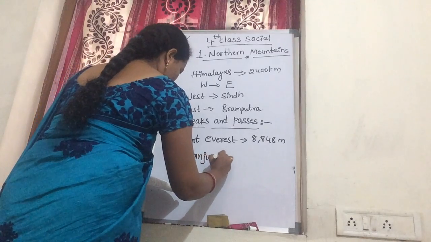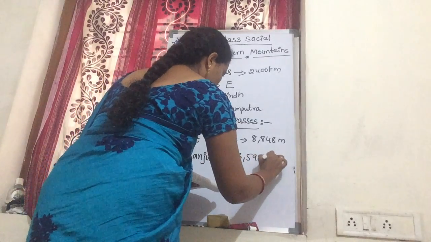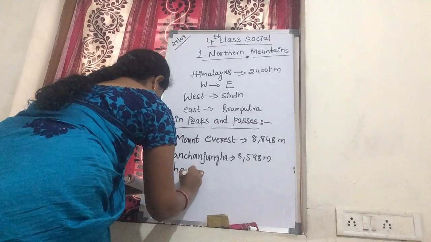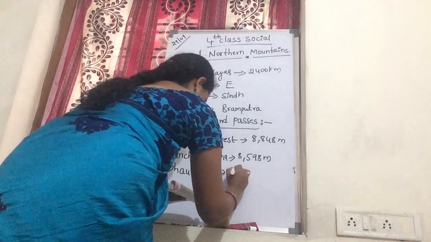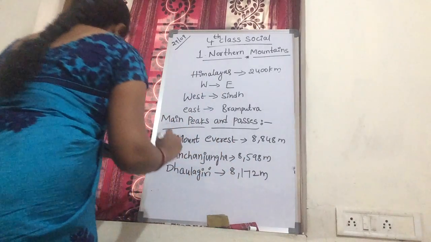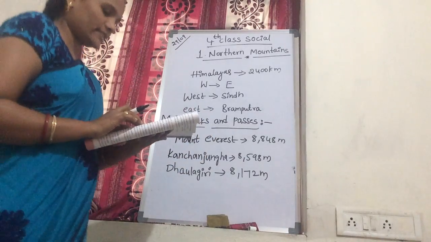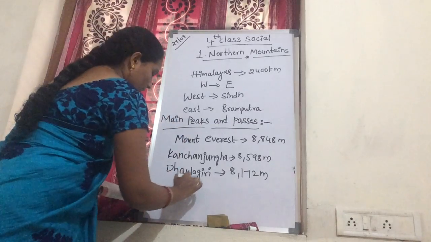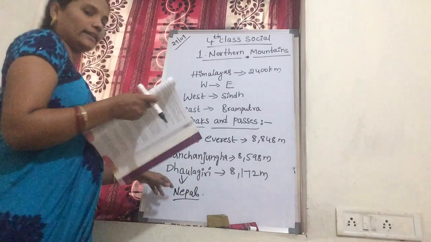Kanchenjunga, 8,598 meters. Next, Dhaulagiri, 8,172 meters. Next, Nanda Devi and Namcha Barwa. Of these peaks, Everest and Dhaulagiri are situated in Nepal. Where is Dhaulagiri situated? In Nepal.